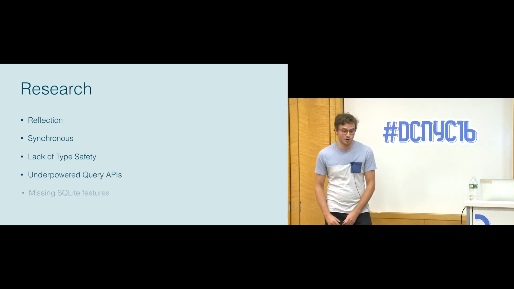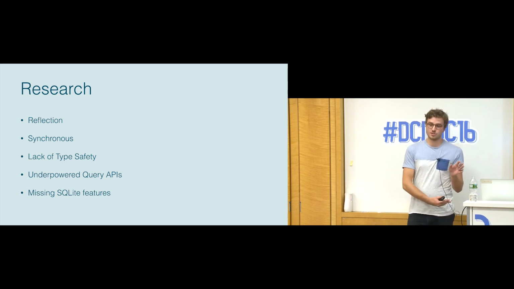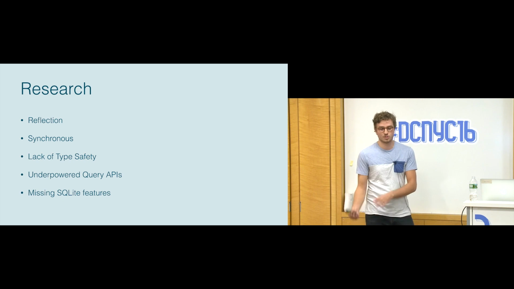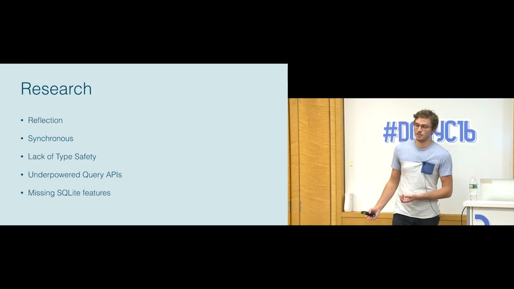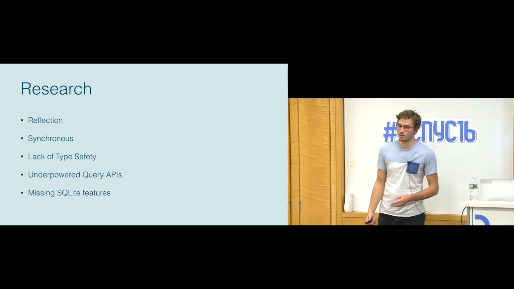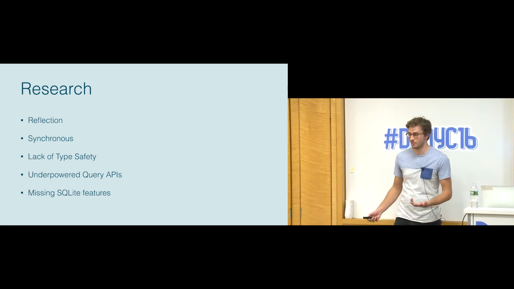After that, we have underpowered query APIs. And this goes directly with missing SQLite features. So typically, you'd have to deal with, say, a query builder that wouldn't be featuring joins, inner queries, some of the things that we wanted out of SQLite. So this was interesting. We didn't really find anything that matched all of the tenets that we wanted out of a persistence solution. So what we decided to do was start to make our own.